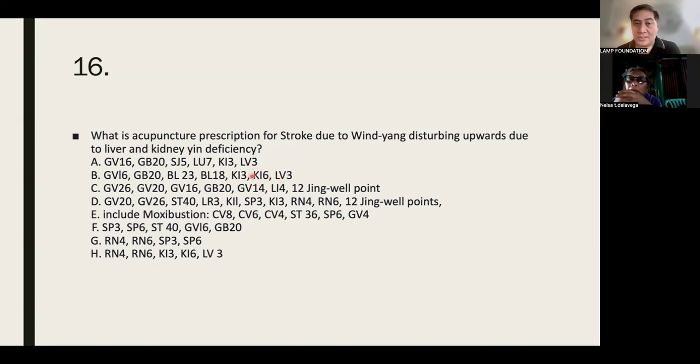Now, why did we use kidney 6? Because kidney 6 is very good for tonifying the yin of the kidneys. Remember, this is all about yin that is so weak, that is so deficient, so it was unable to restrain the yang. Understood? So yung mga medyo nakaka-relate dyan, we're not that young anymore. Pag nagalit ka, you might have a stroke. No? Okay. Good luck.